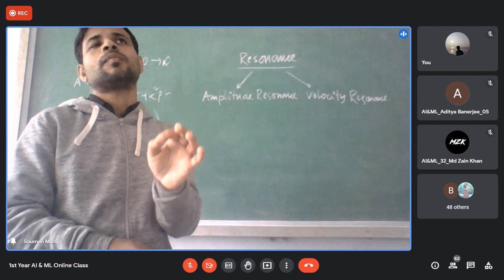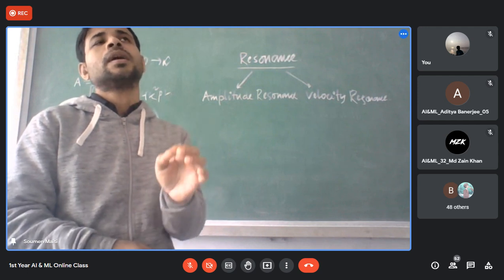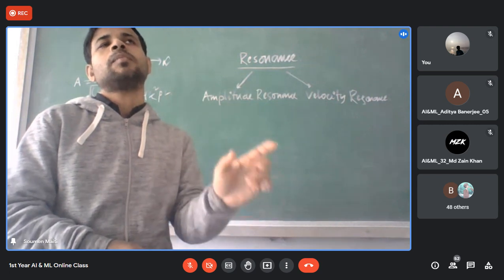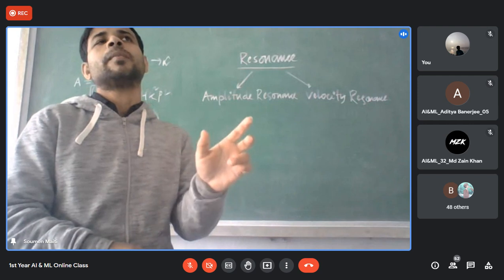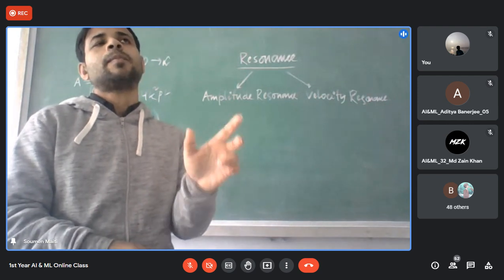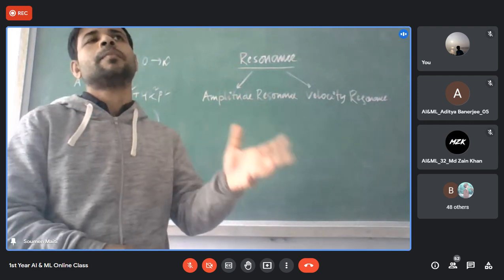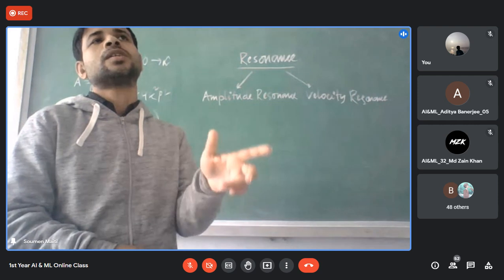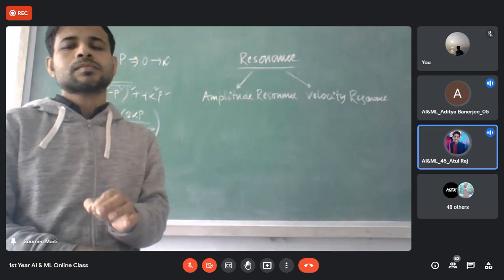For a particular value of the applied periodic frequency, the value of the displacement amplitude and the value of the velocity amplitude will become maximum. This phenomenon is known as resonance, and that particular frequency where the amplitude and the velocity become maximum is called the resonance frequency. Is it clear to everyone? Yes. Can you repeat once again?